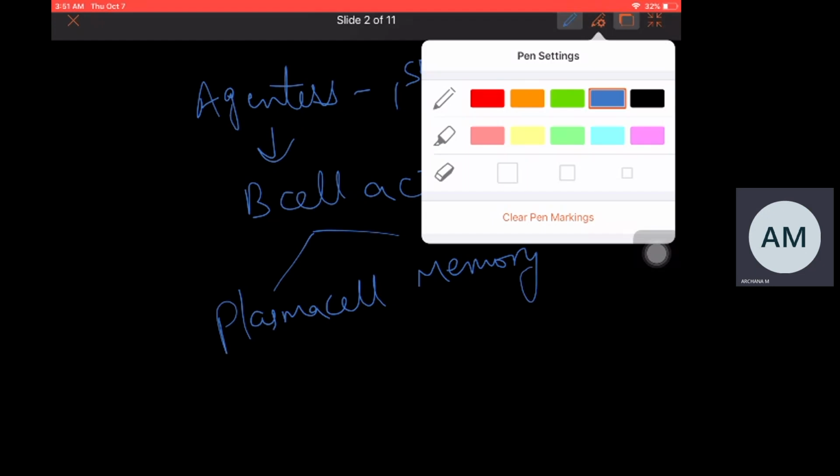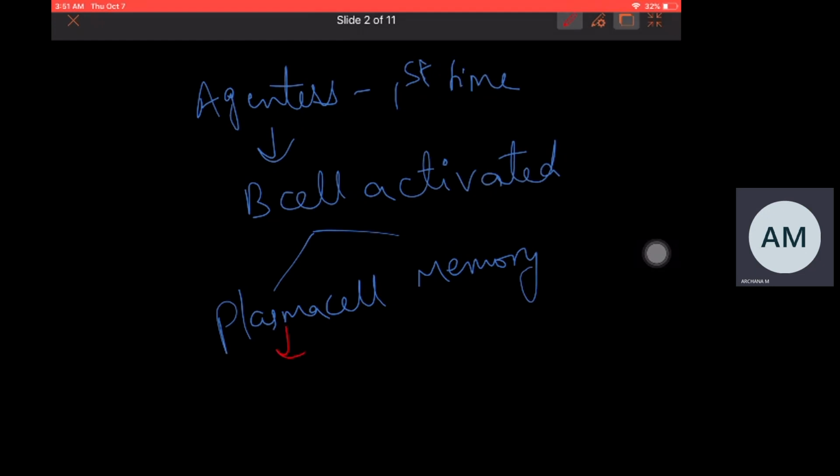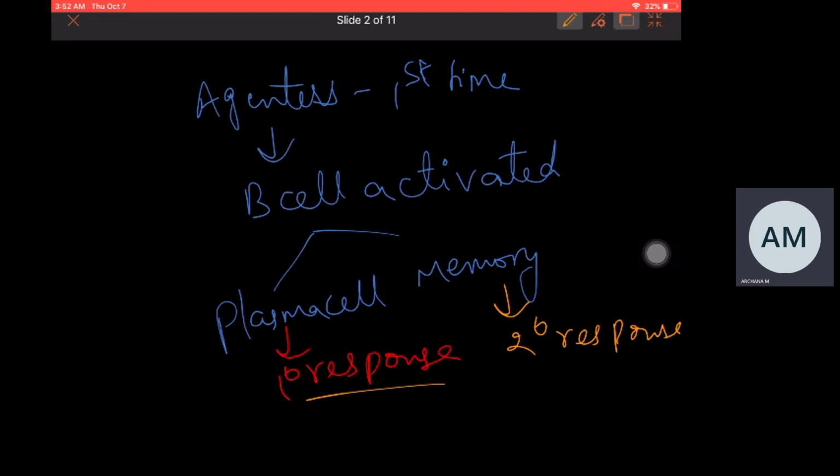Plasma cell is involved in primary response. What is the meaning of primary response? Primary response is a type of response which occurs when an antigen enters for the first time. And memory cells are involved in secondary response. What is secondary response? Secondary response is a type of immune response which occurs when the same antigen is entering for the second time. When an antigen enters for the first time, primary response occurs. When the same antigen is entering for the second time, secondary response occurs. Here, plasma cells are involved in primary response and memory cells are involved in secondary response.